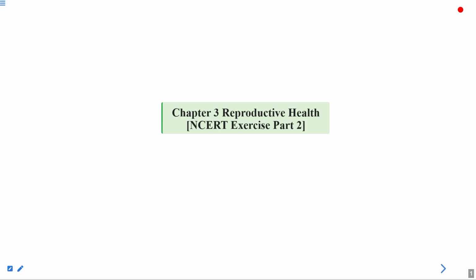Today, we'll be discussing the NCERT exercise for the chapter Reproductive Health. This is part 2 of the lecture. So, in part 1, we have discussed some of the questions, and the rest of the questions we will discuss in this session.